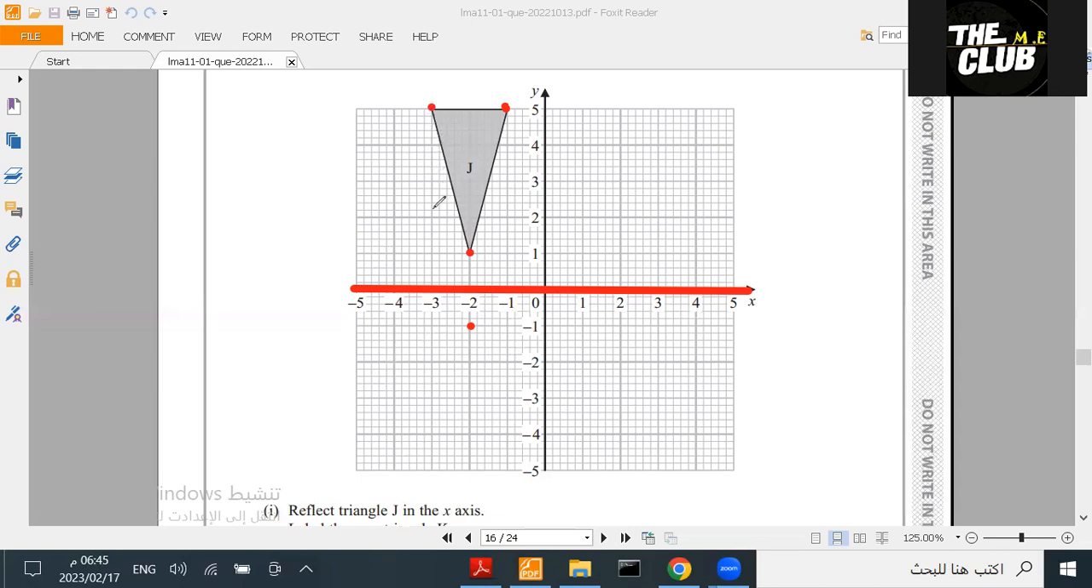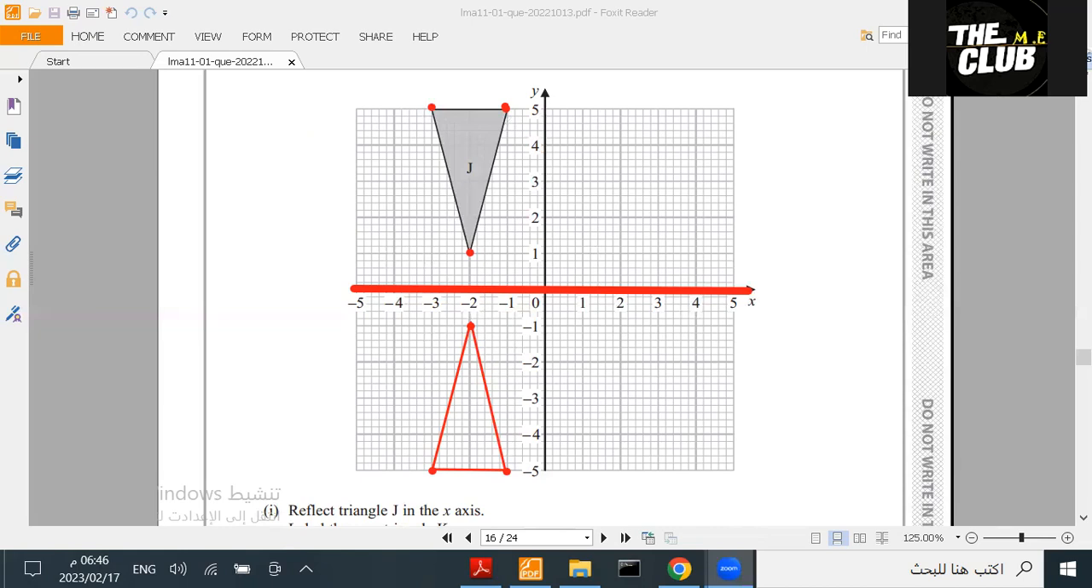1, 2, 3, 4, 5. Same idea, we go 5. We put the point here. Same idea, 1, 2, 3, 4, 5. And then we draw the shape like this. We make it a little bit thinner. We use the points to draw the shape again. You have to focus when you draw the shape. And please use rulers when you draw the shapes, okay? And this is how you answer this question.